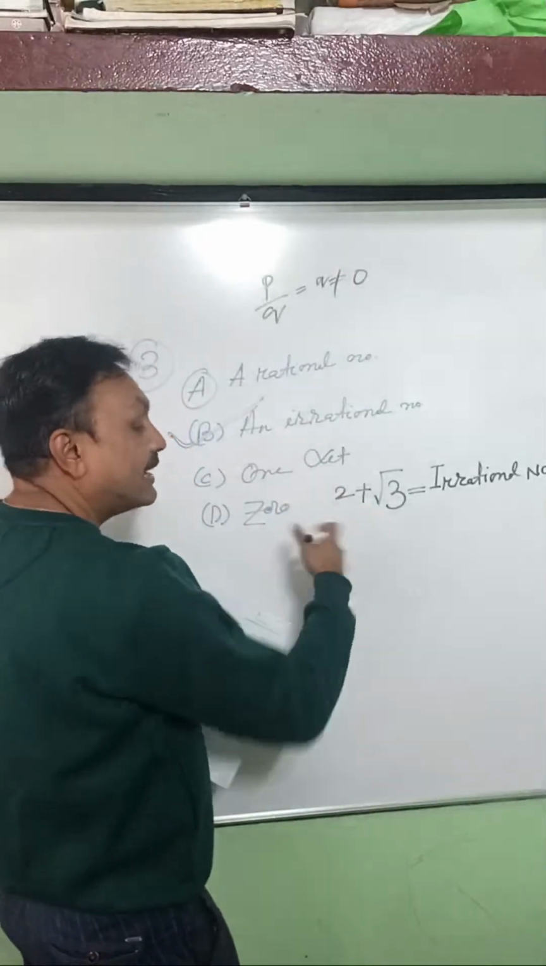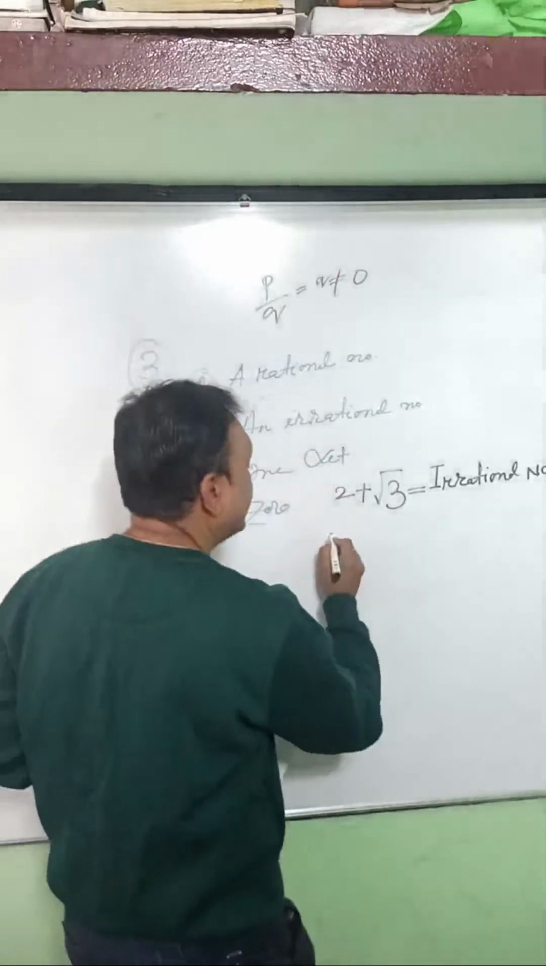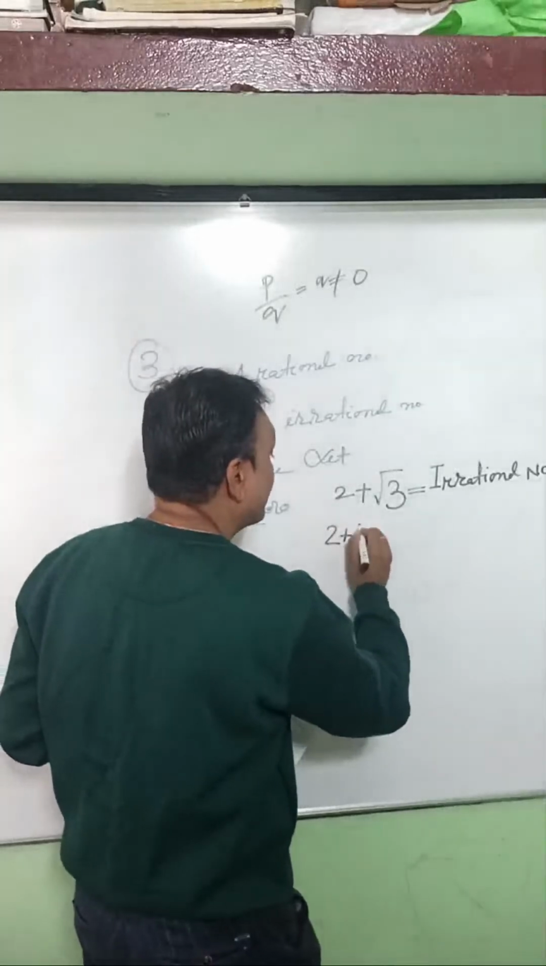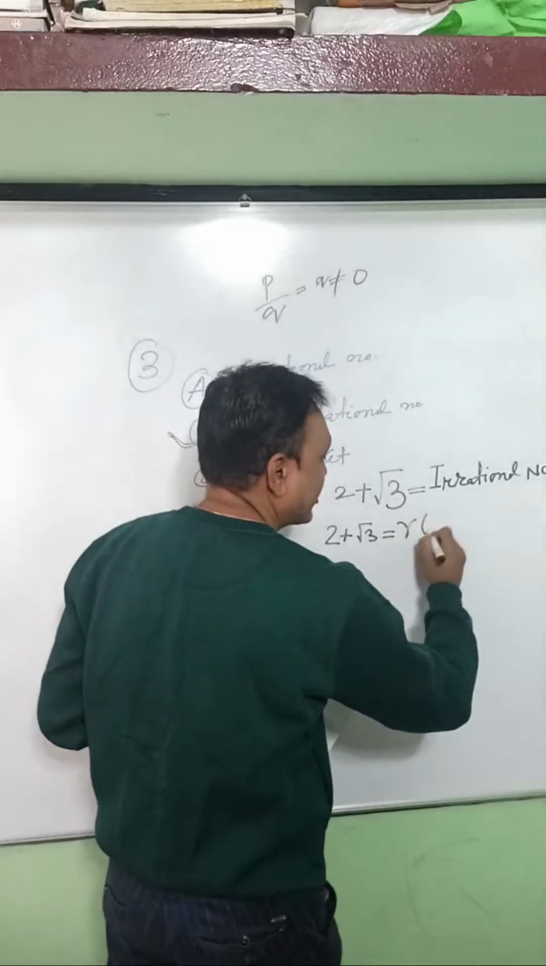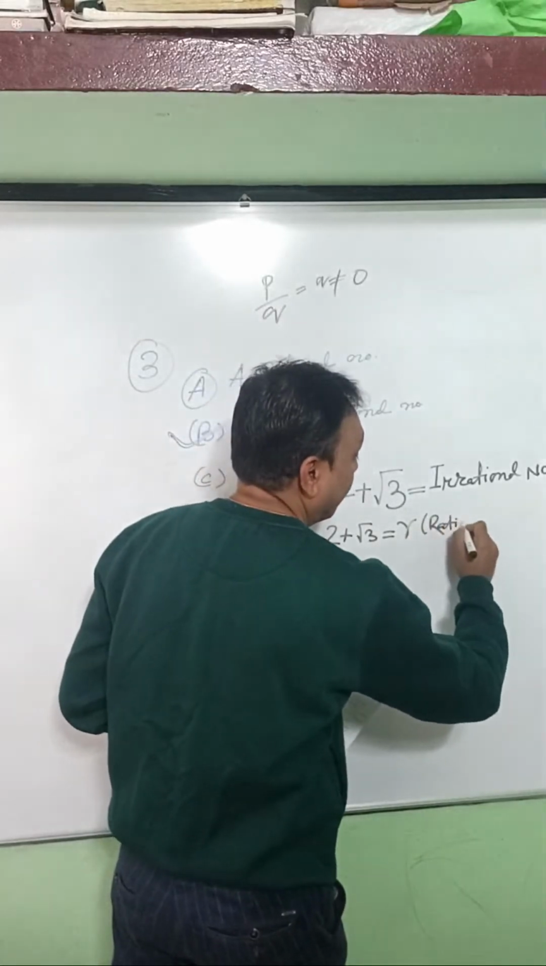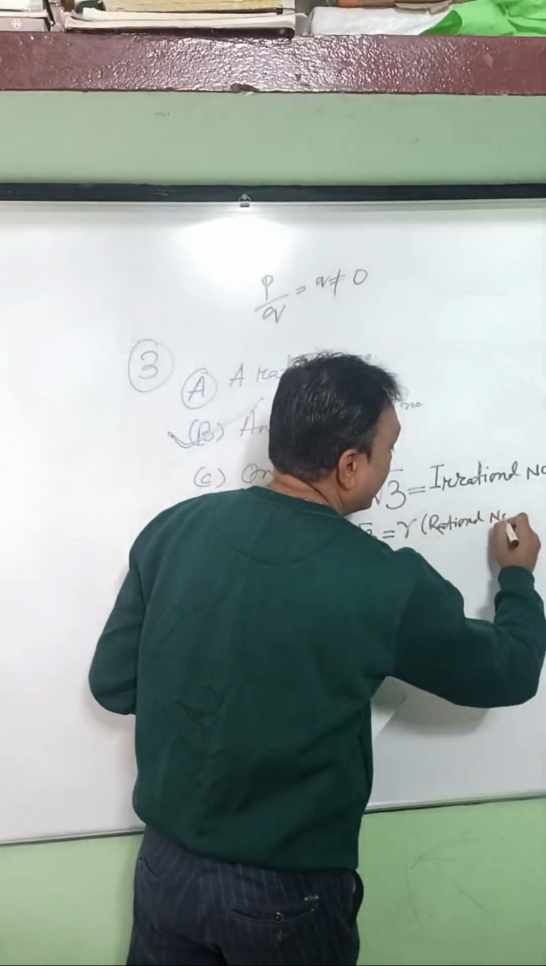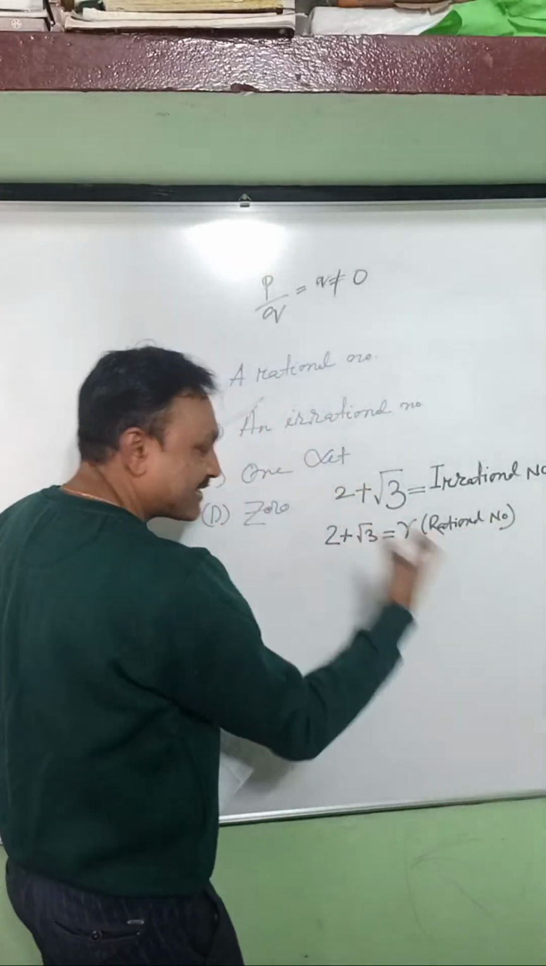But let us consider 2 plus root 3 is a rational number. Suppose R is a rational number. This is our assumption. Let us check.